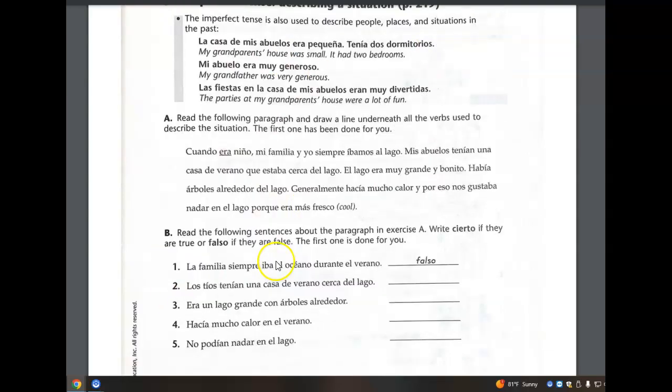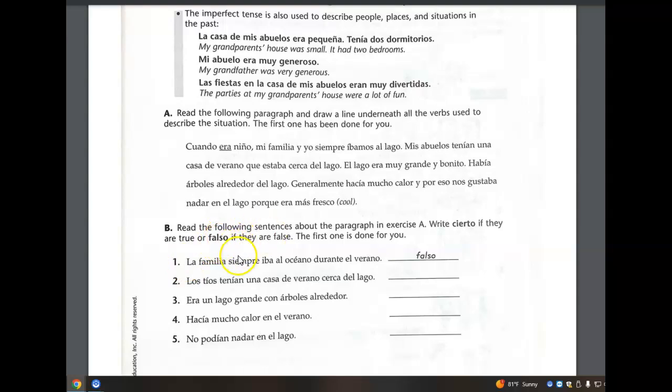Reading this paragraph. Cierto, falso. True or false. If it's false, I would encourage you to correct it to make it true. La familia siempre iba al océano durante el verano? No. Al lago would make that correct for number one. Number two, los tíos tenían una casa de verano cerca del lago. This is correct. According to that second sentence, era un lago grande con árboles alrededor.